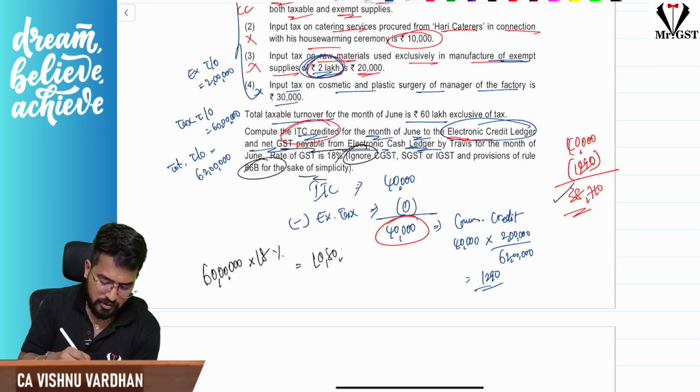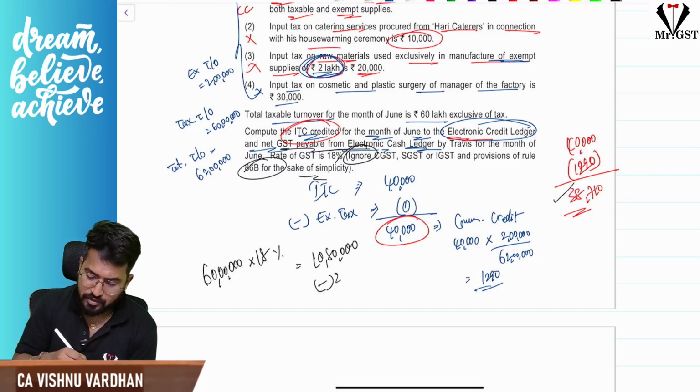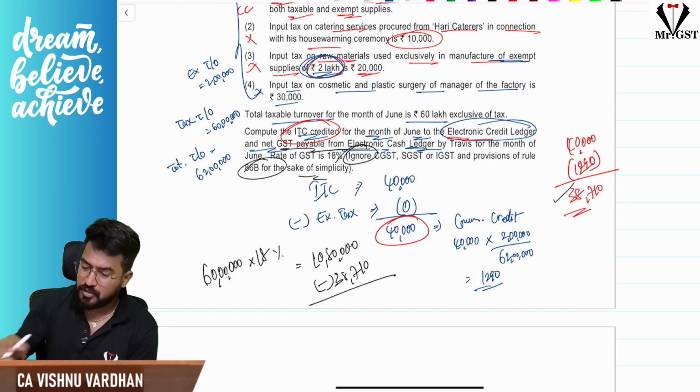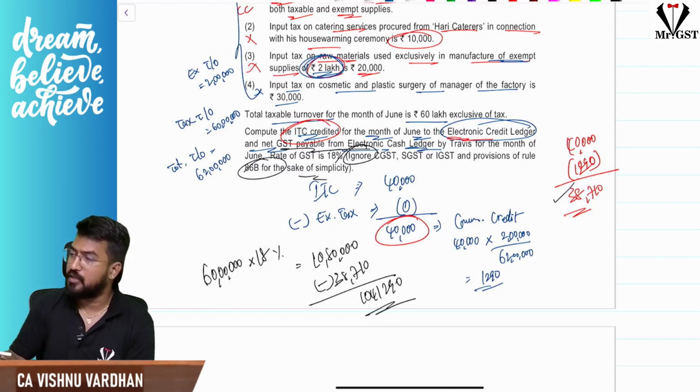Yes, 10 lakh 80,000 is the gross GST liability. Minus how much is the ITC? You have 38,710 rupees. So 10 lakh 80 minus 38,000. So 10 lakh 41,290 will be the net GST payable in cash.